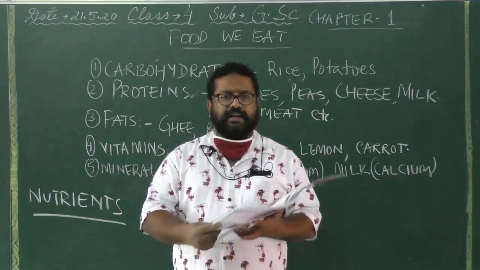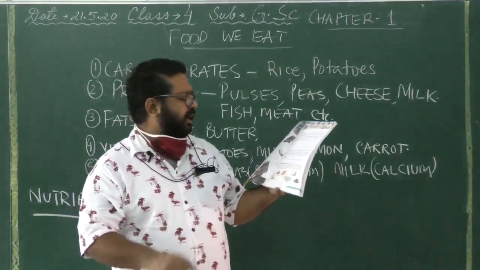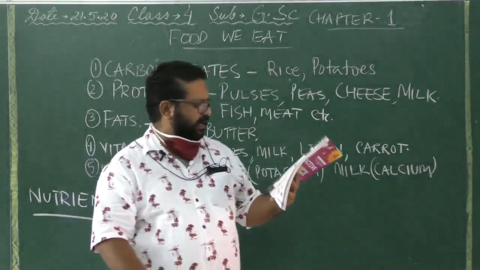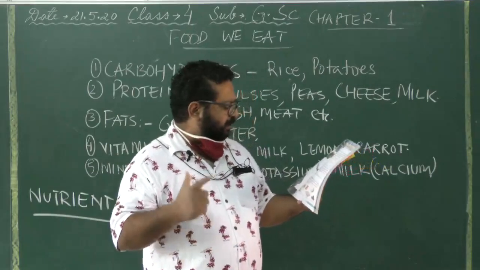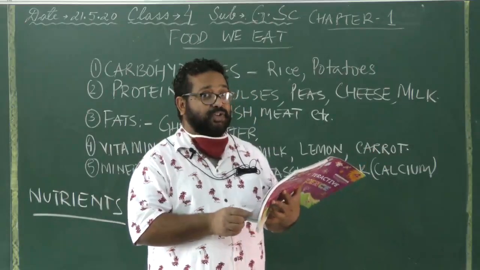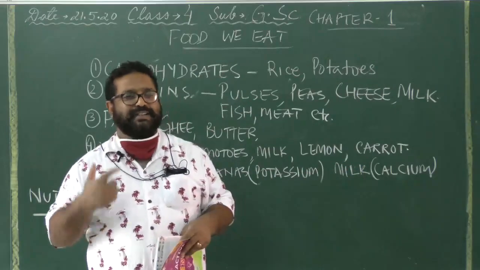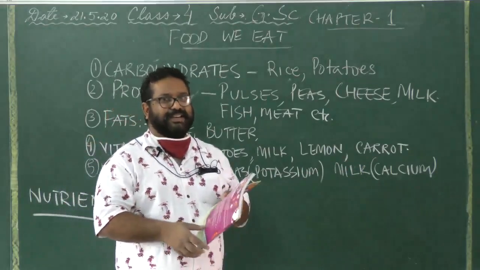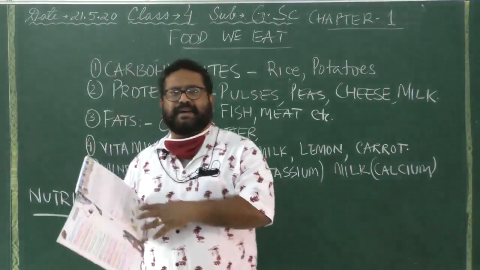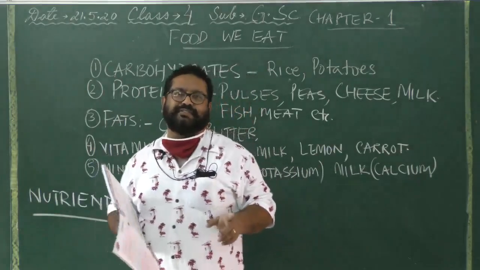We can see on page 9, these are certain foods which are rich in carbohydrates. To name a few, there are bananas, potatoes, bread, chapatis, rice, and your favorite chocolate too. But please, chocolate, if you eat too much, it will give you bad teeth. Your teeth decay very fast.